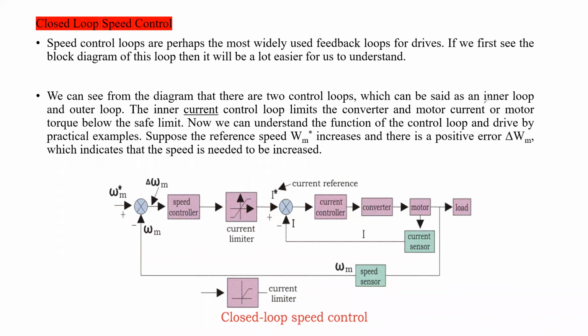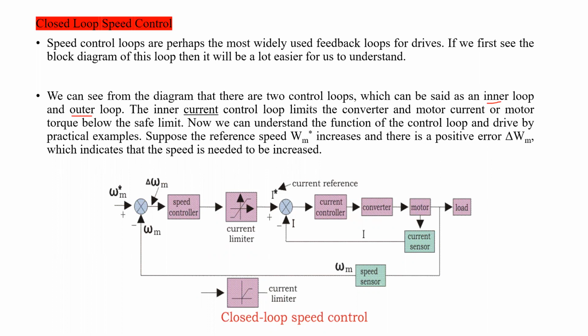The inner one is the current control loop, which limits the converter and motor current. Okay, this is the inner current control loop. This will limit the current for the converter and the motor.